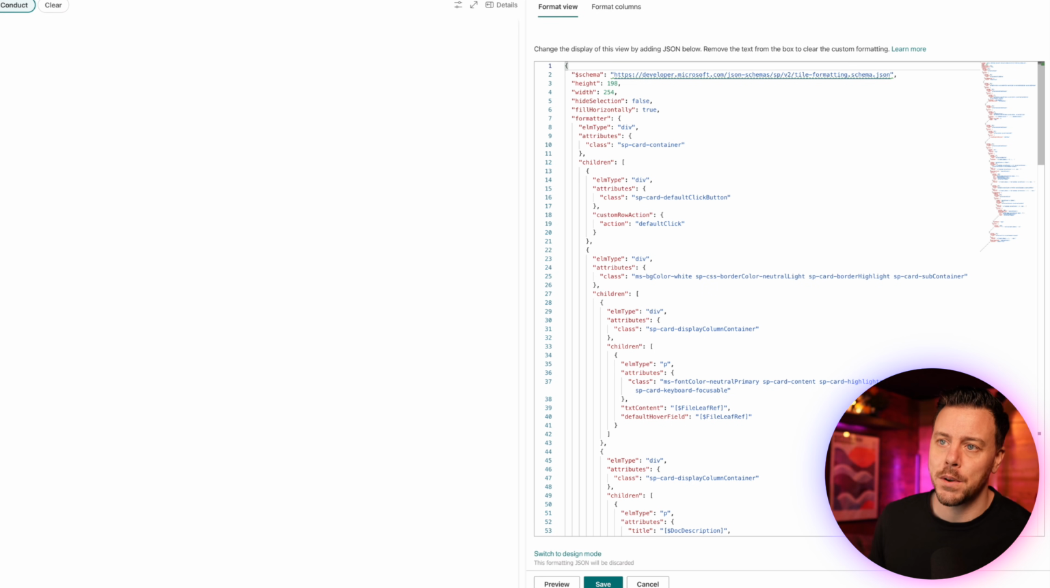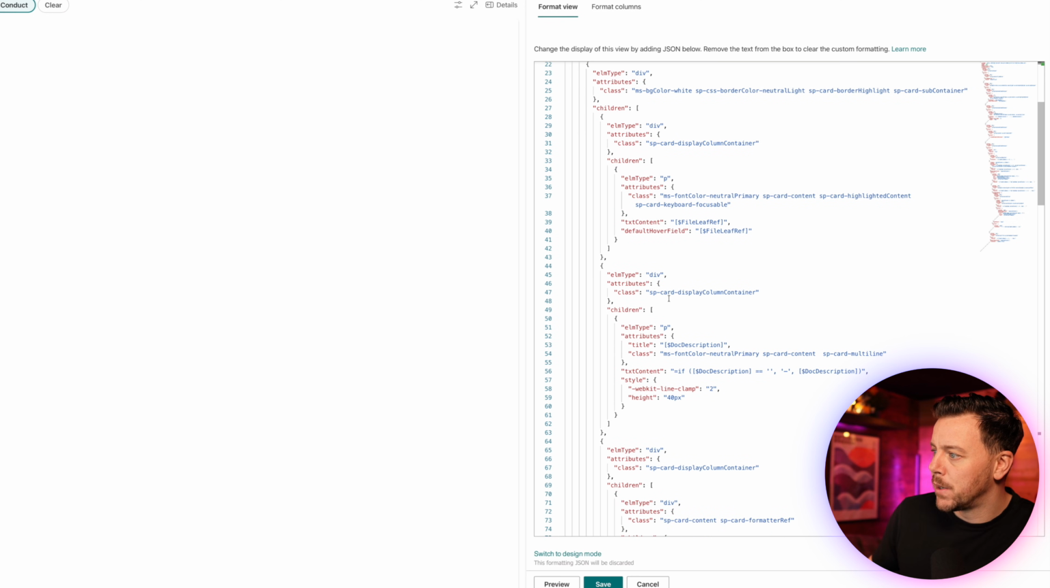But what we want to do is find where we have document description in here and basically expand the height that we have. So we'll have to do it in a couple of places, but follow me and you won't go too far wrong. So if we come down here, we'll see that we have this element type of a div here, but really you're just looking for doc description. That's the title, okay? And when we come down here a little bit more, still in the same major block, we'll see style. And in here, we're going to add in a couple of attributes that will allow us to see more text. So in here, what we'll do is we'll change the height to 80 pixels.